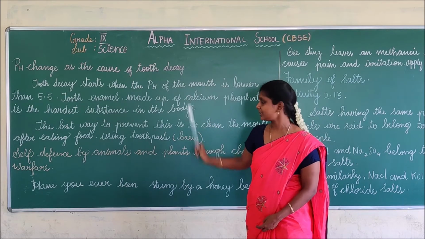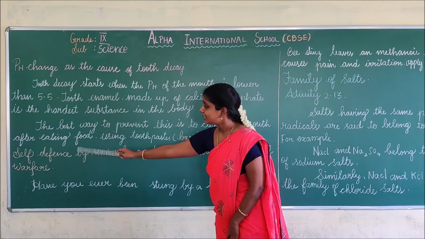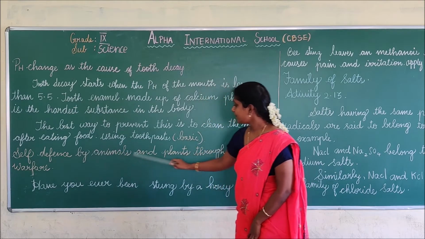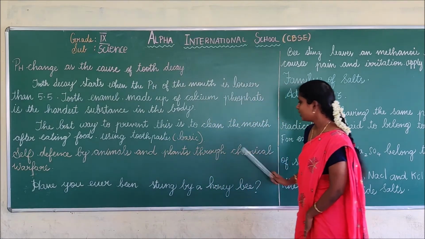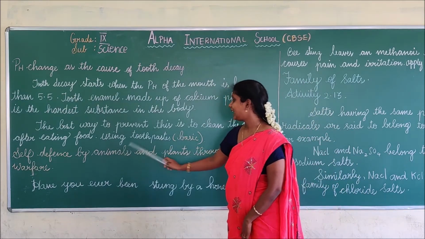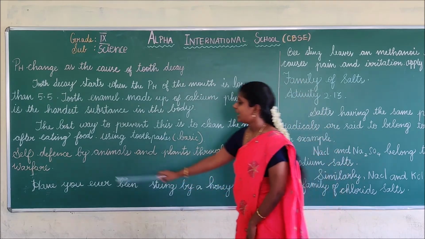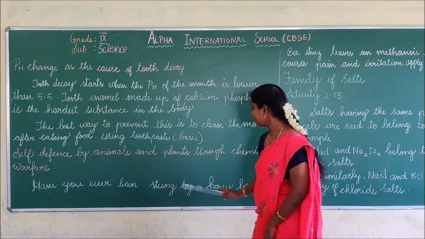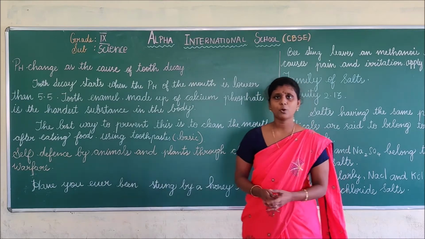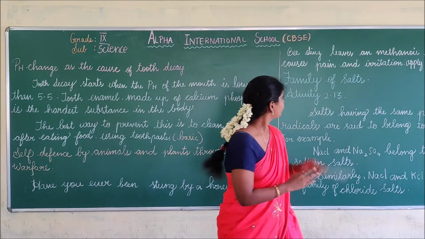You understand, students? Next we are going to see self-defense by animals and plants through chemical warfare. Have you ever been stung by a honeybee? Suppose a honeybee comes and sits on us. What happens?